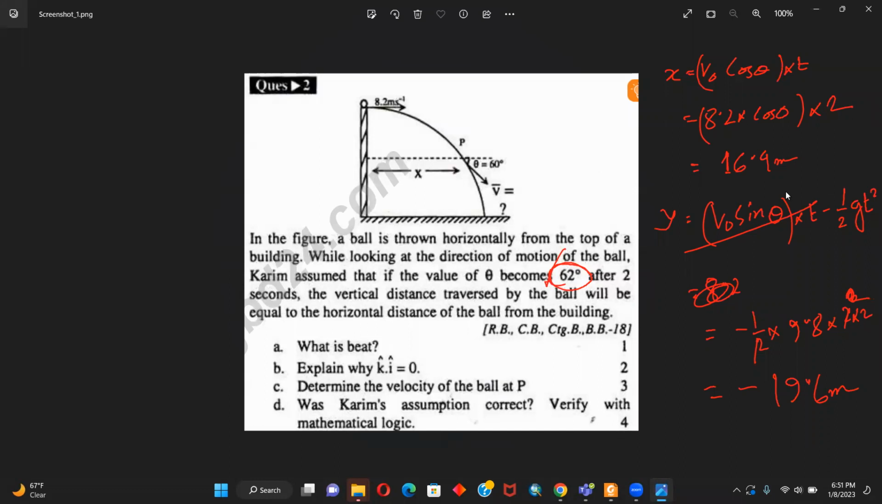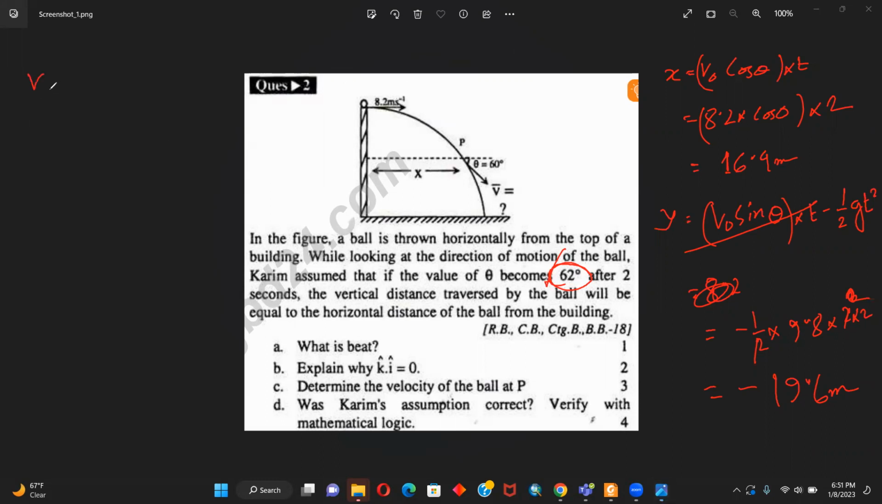See, the answer is already correct. After 2 seconds, it will travel 19.6 meters, and in the horizontal direction 16.4 meters. But he is also saying that the angle becomes 62 degrees, which is not the case. If we throw at this particular speed and angle, the angle won't be 62 degrees after 2 seconds. Let me show it to you.